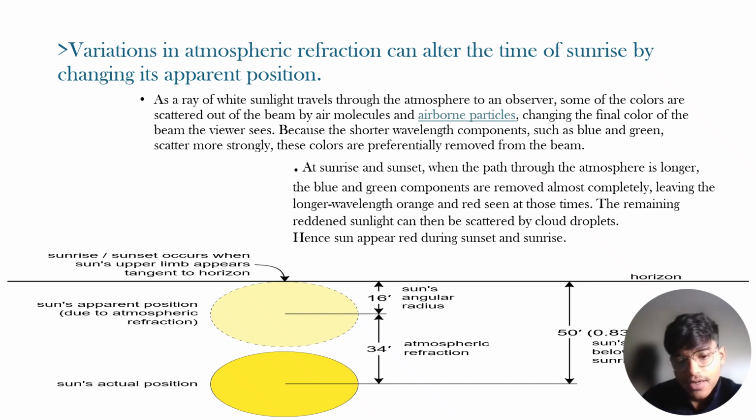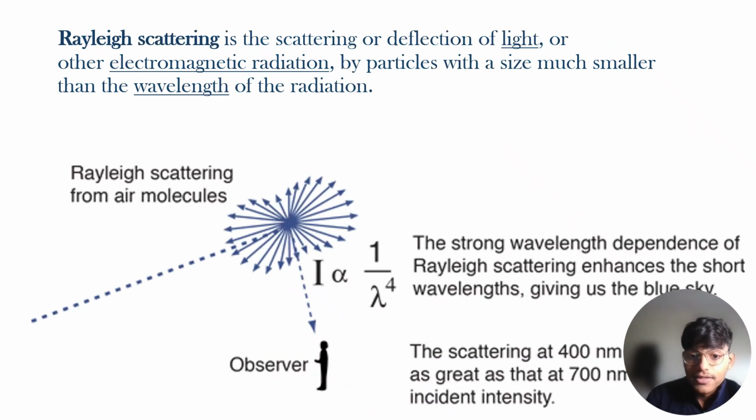If you talk about scattering, there is a word, Rayleigh scattering, which we have all heard about. What is Rayleigh scattering? Basically it is the scattering or deflection of light or any other electromagnetic radiation by particles which are much smaller in size than the wavelength of the radiation. Here you can see all these scattered lights, which have a short wavelength, are scattered here. Of these scattered lights, this is the red or orange color which falls on the observer.